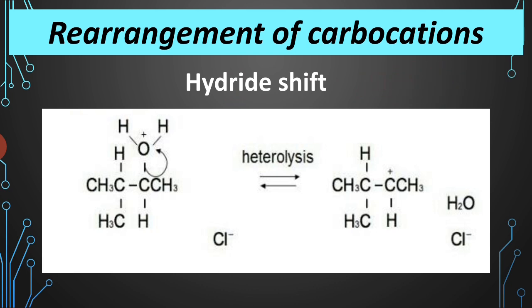Okay, so in this reaction the bond is heterolytically broken and there is a formation of the carbocation. Okay, but this carbocation is attacked by the nucleophile, that is the oxygen atom, which is a nucleophile from the water molecule, and attacks the carbocation and there is a formation of the protonated alcohol. Okay, see this is the protonated alcohol. Why? It is the addition of hydrogen on this carbon atom. Okay, and this is acidic in form.